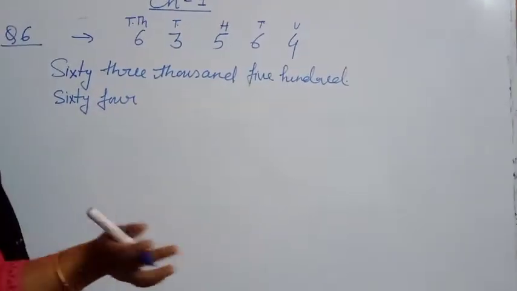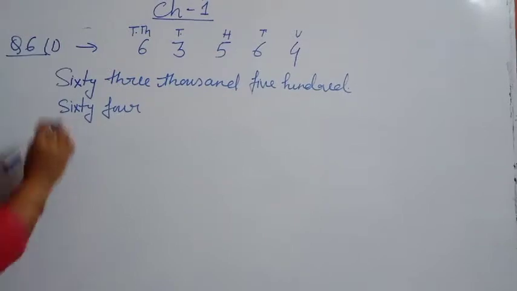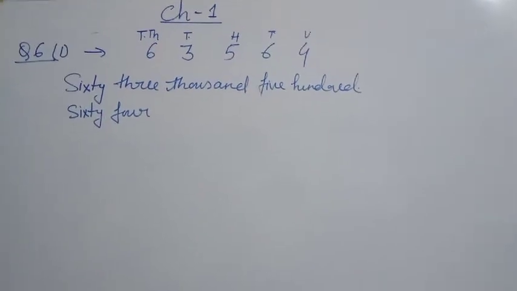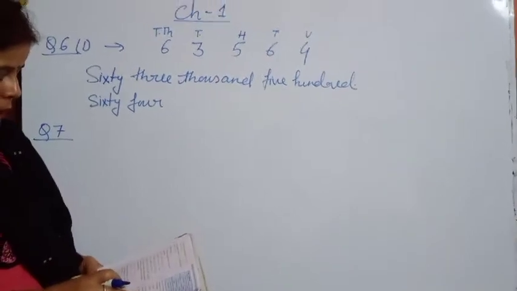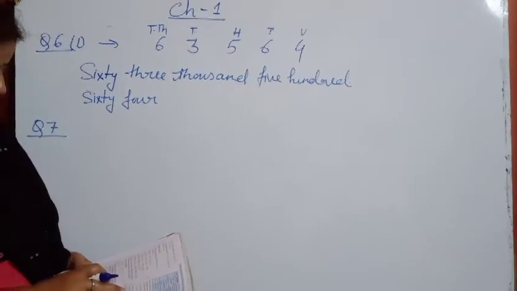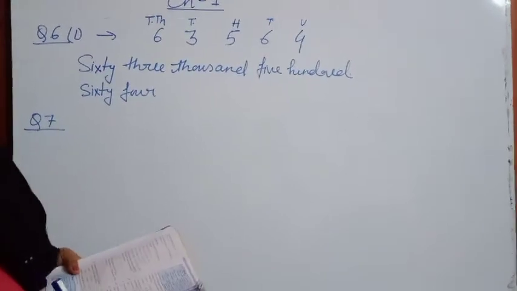It's so simple. Only one part I am doing from this question, and the rest you will do yourself. Now see question number 4. Write the largest number of different digits formed by using 3, 2, 4, 0, 6, 8, 7.